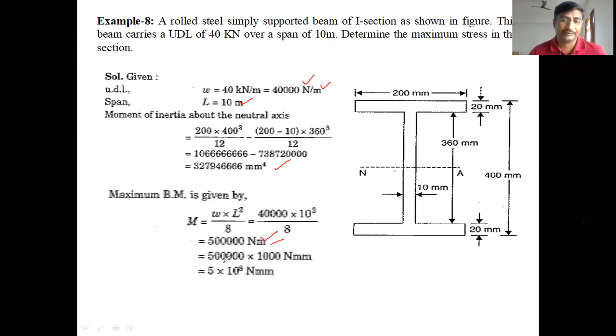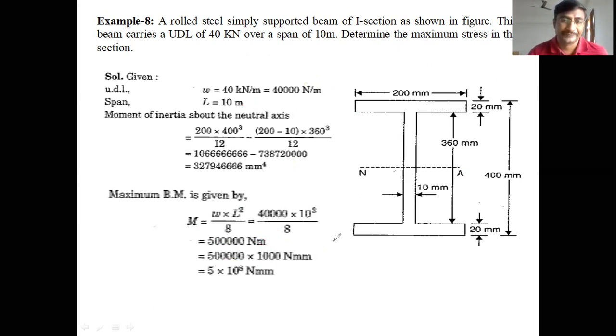So 5 into 10 to the power of 5, by converting meters into millimeters, you multiply by 1000. If you multiply it by 1000, then it converts meters into millimeters. So 1 meter equals 1000 mm. By multiplying it, it becomes 5 into 10 to the power of 8, that is 5 into 10 to the power of 5 into 10 cube. So 5 into 10 to the power of 8 Newton mm. That is the maximum bending moment value.